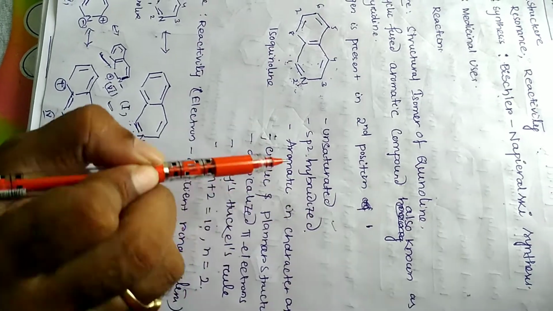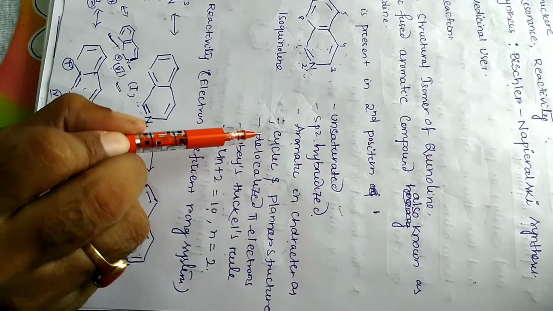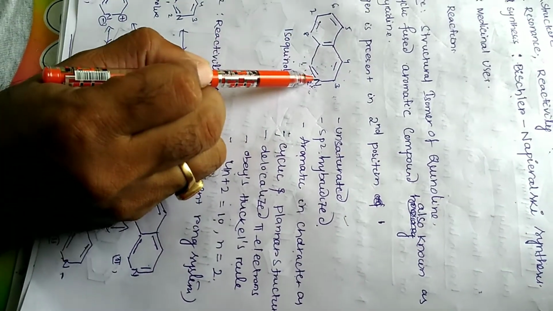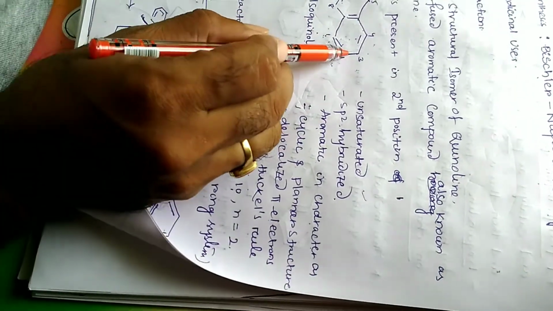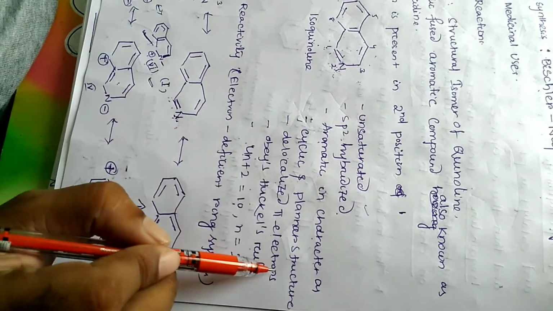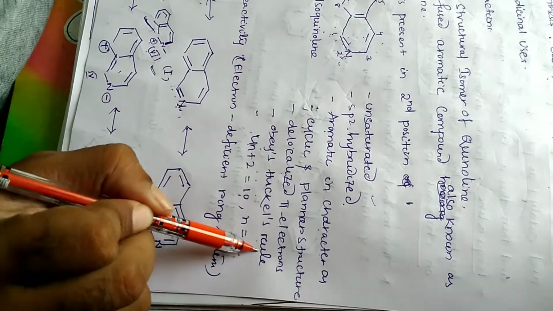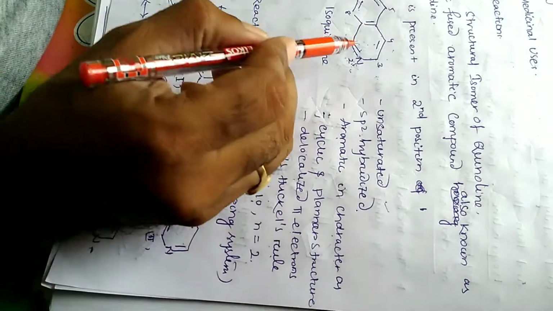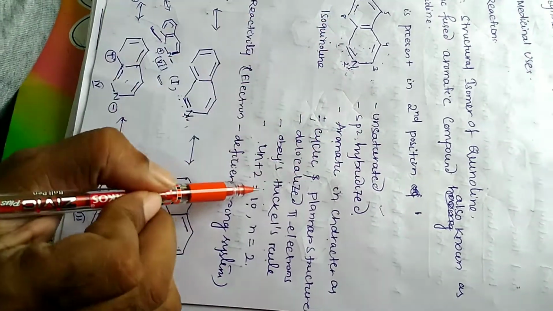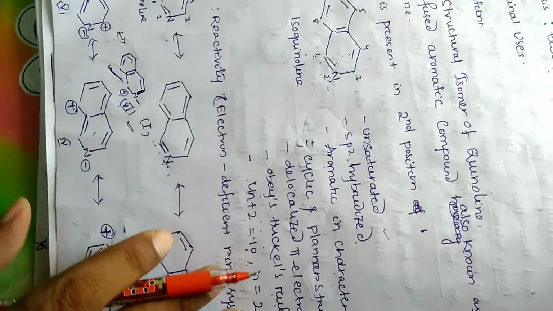It is sp2 hybridized and aromatic in character, because it is a cyclic planar structure with delocalized pi electrons, due to alternating double bond, single bond, double bond, single bond. It obeys Huckel's rule, the formula 4n plus 2. How many pi electrons? 1, 2, 3, 4, 5 double bonds, 2 into 5, 10 electrons. This is all about the structure.